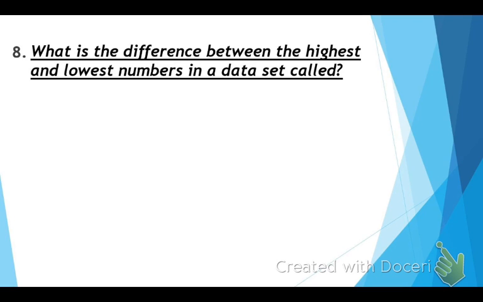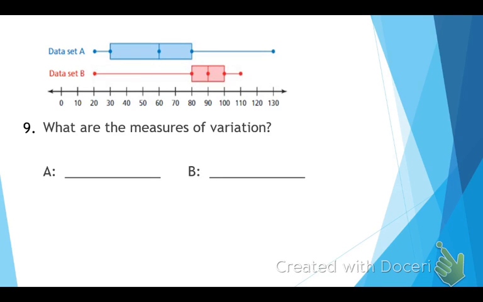All right, so like I said before, a bunch of vocab is going to be on the test. What is the difference between the highest and the lowest numbers in a data set called? That is the range. For number 9, it's asking you the measures of variation. What does variation mean? The difference between the highest and the lowest number. It's basically finding the range, okay?